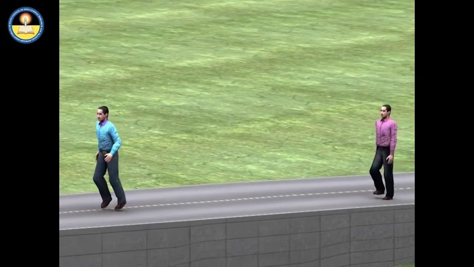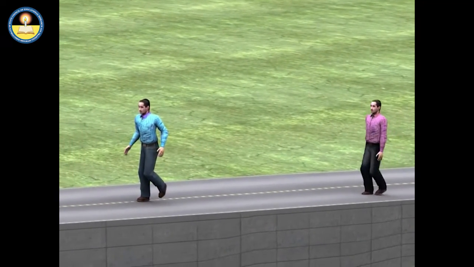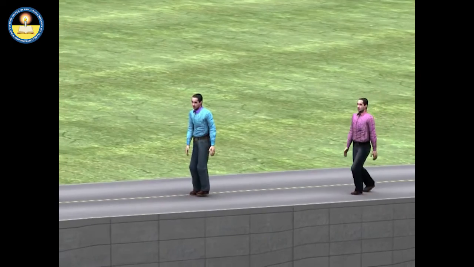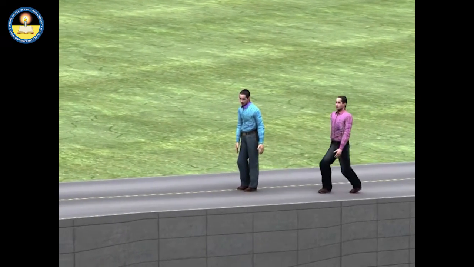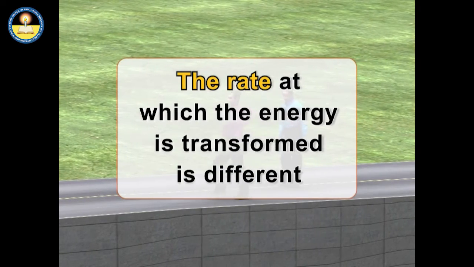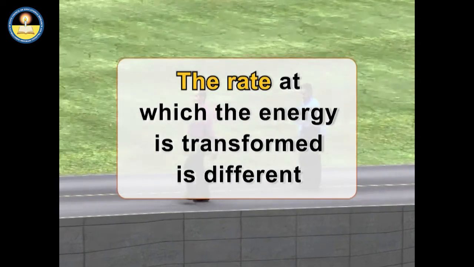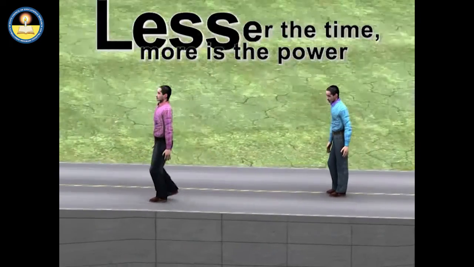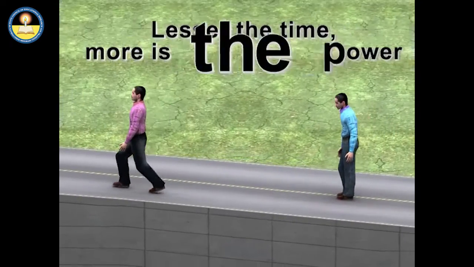Here, the change in energy to overcome the gravitational force, that is, his potential energy, is the same, but the rate at which the energy is transformed or the work is done is different. It is clear that lesser the time, more is the power.